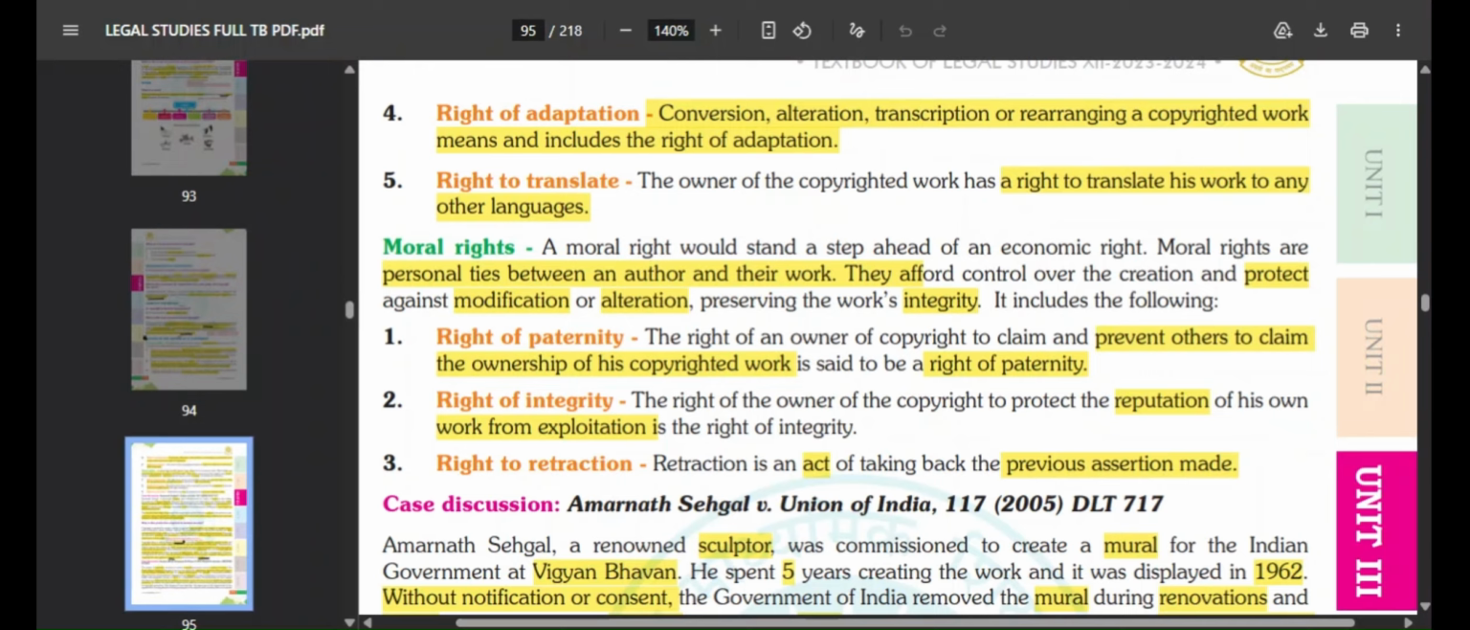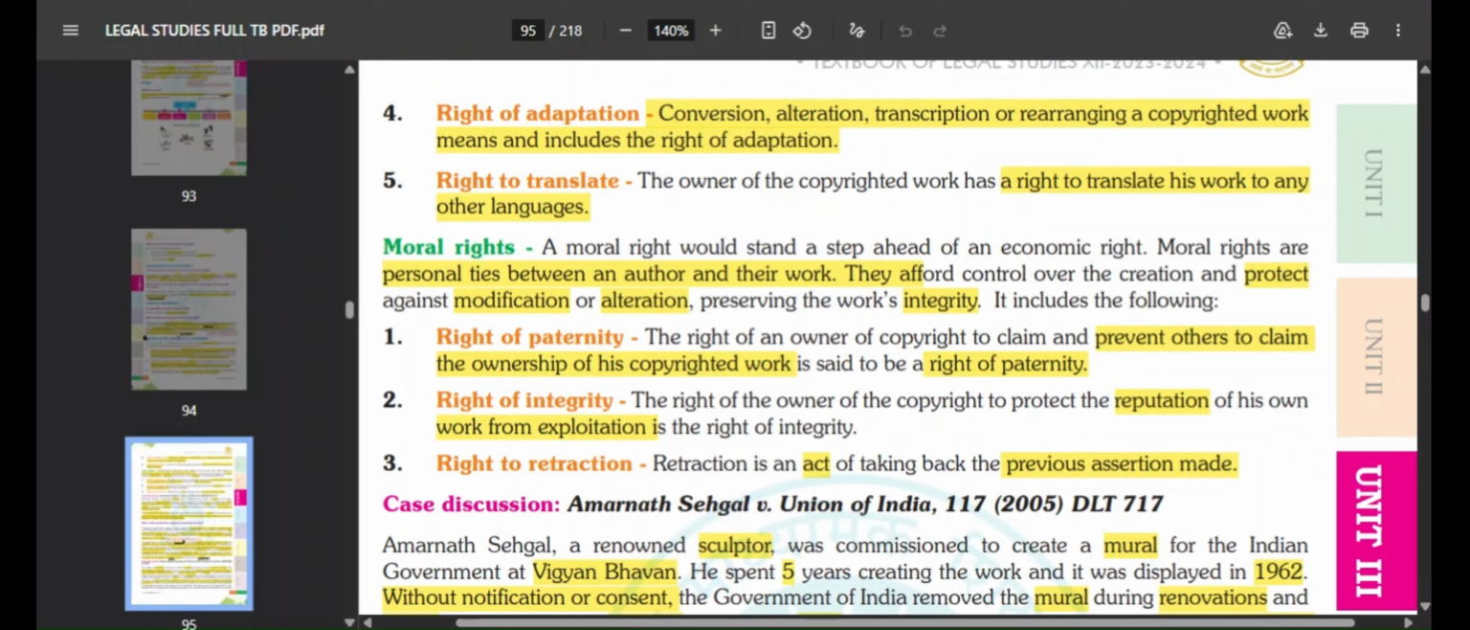So they afford control over the creation and protect against modification or alteration, preserving the work's integrity. Okay, so whatever work the author or the creator of that particular product has done, they have the right to protect their work from modification or alteration, and they have to preserve the work's integrity, the value of that work. So under moral rights, you have first the right to paternity.